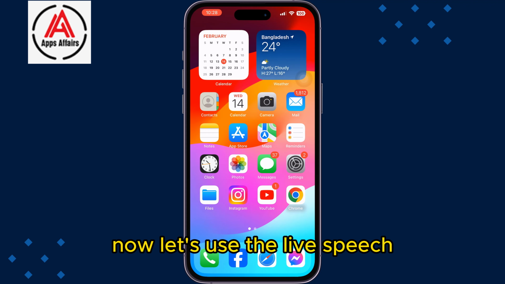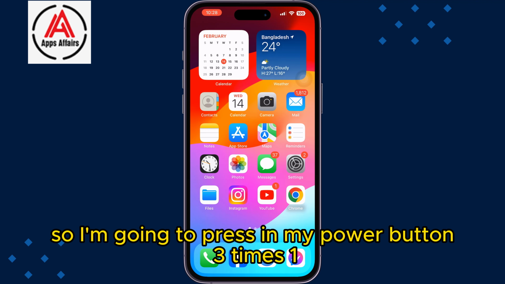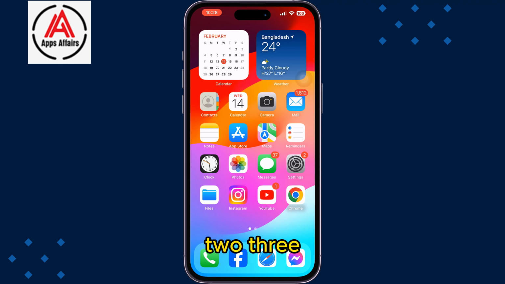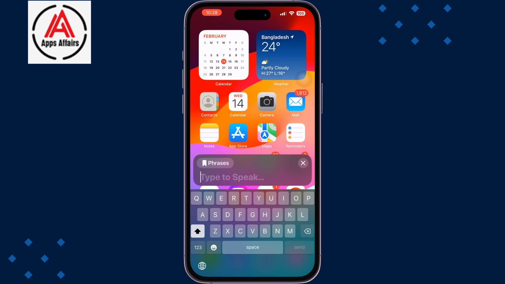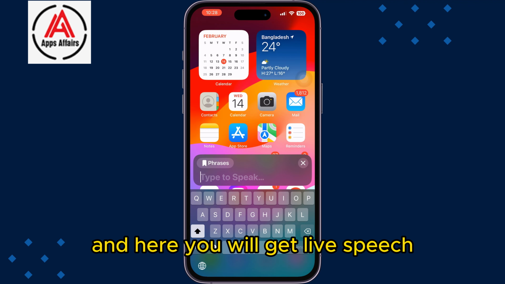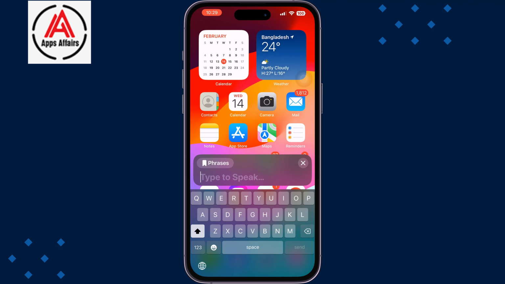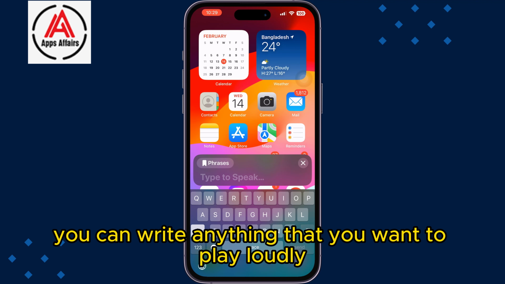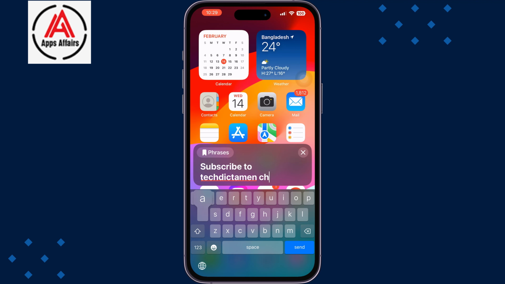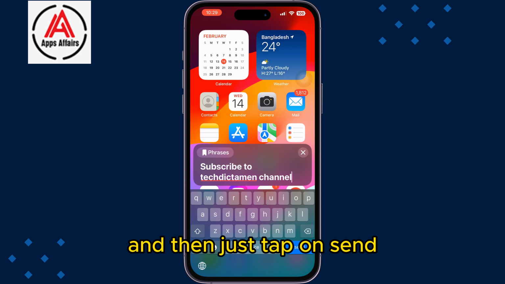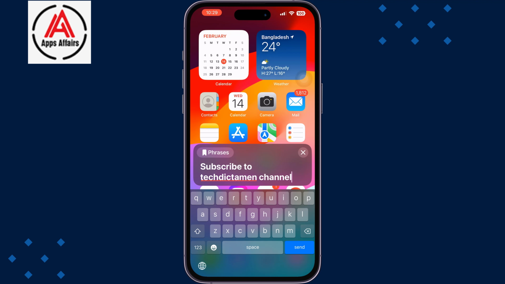Now let's use Live Speech. So I'm going to press my power button 3 times. 1, 2, 3. And here you will get the Live Speech box. Here you can write anything that you want to play loudly. And then just tap on Send.